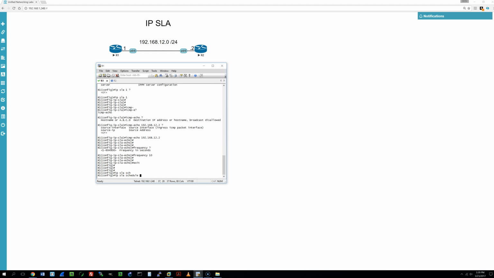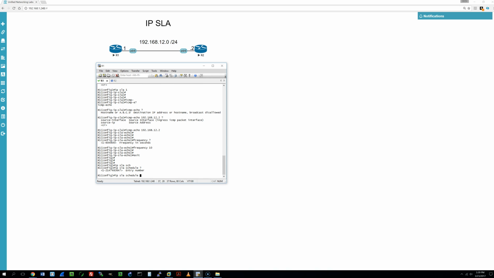But just by creating the SLA itself, it doesn't actually activate it. You know how most things you create the configuration, but you actually have to go into an interface and activate it, or something different. And it's the same thing with IPSLAs. You actually have to create a schedule for the SLA, and then you have to refer to the number that you just created, which was 1.